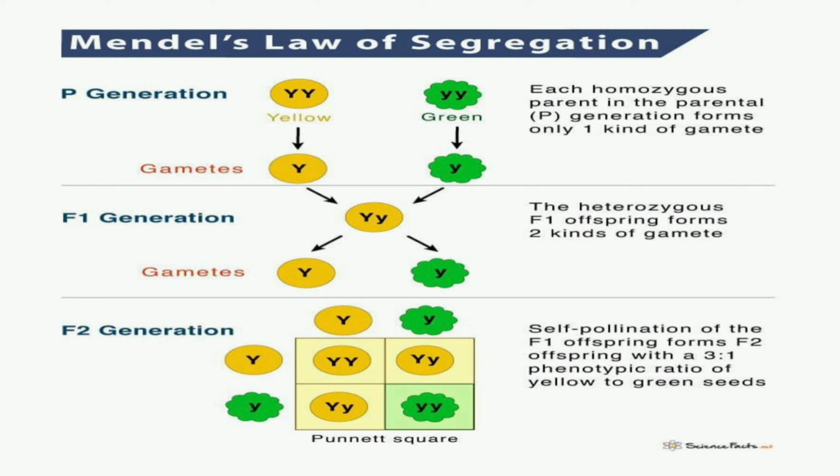So in the F2 generation, when there is a cross between the F1 generation offspring, the outcome is like this. The phenotypic ratio is 3 to 1, that is 3 yellow and 1 green, whereas the genotypic ratio is 1 to 2 to 1, that is 1 homozygous yellow, 2 heterozygous yellow, and 1 homozygous green.